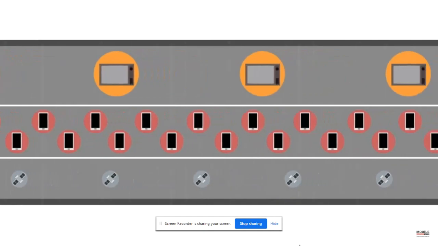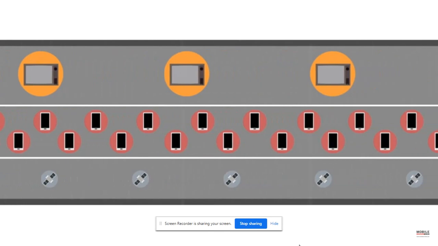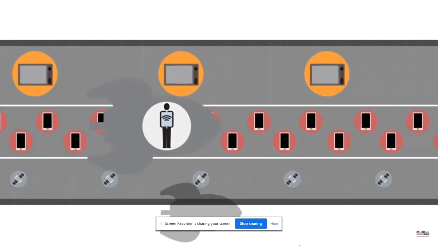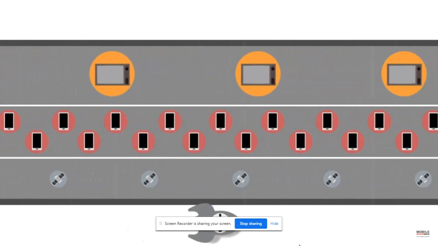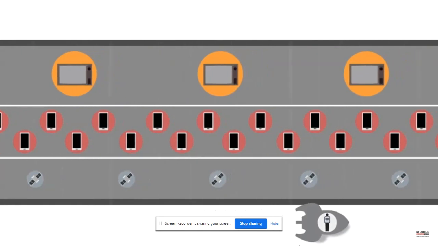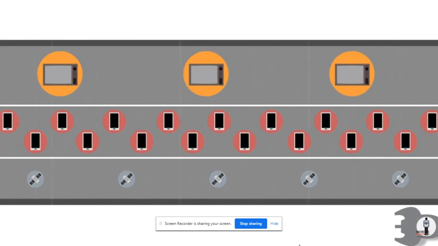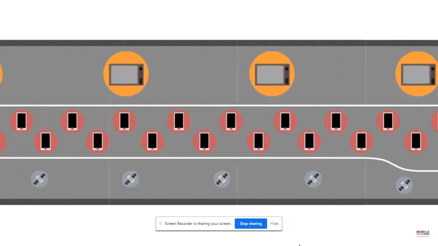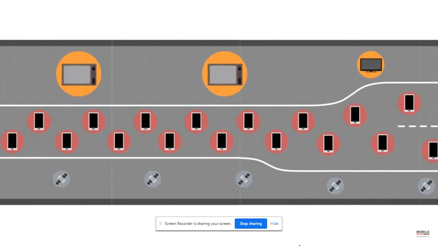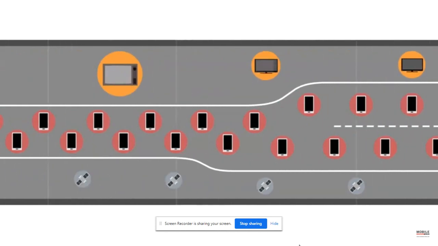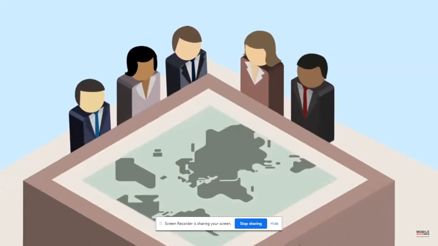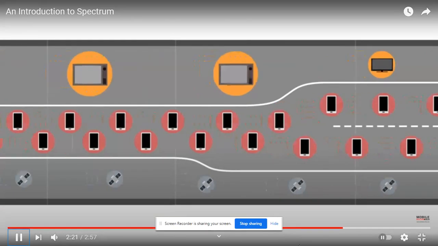The thing is, spectrum is a limited resource, and roads can only handle so much traffic. That's why mobile operators are continually investing in technologies and infrastructure to handle more traffic with the same amount of spectrum. But higher demand means we still need more lanes. One solution is to free up spectrum reserved for older technologies to accommodate the new. But new roads take careful planning and years of negotiation.